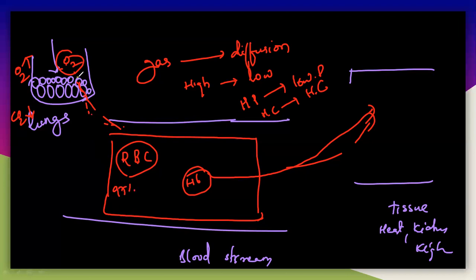Generally, of this oxygen, 97% will move towards the RBC, and 3% will move towards the blood plasma. So in the blood stream there will be RBC, and the remaining part outside the RBC is called the blood plasma.